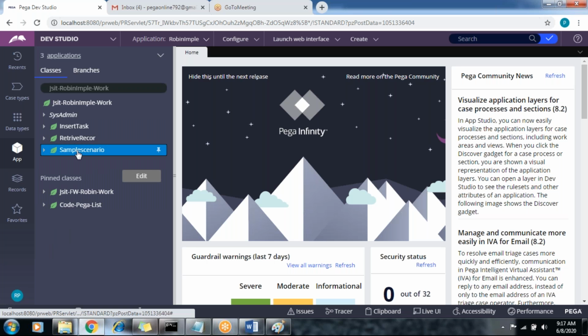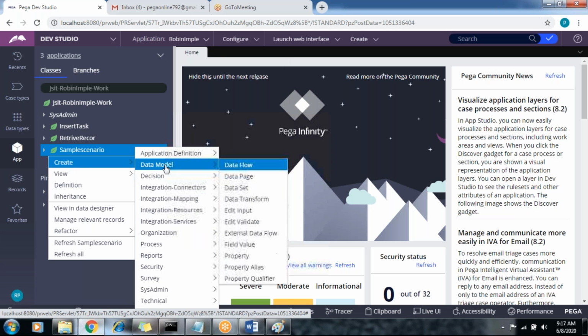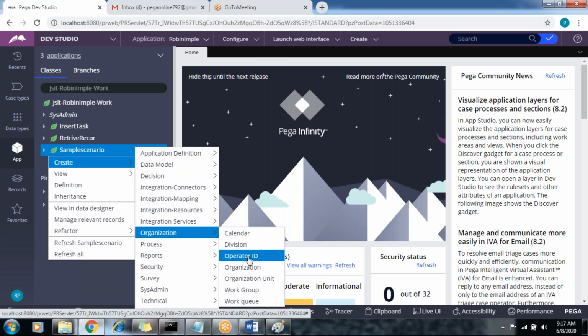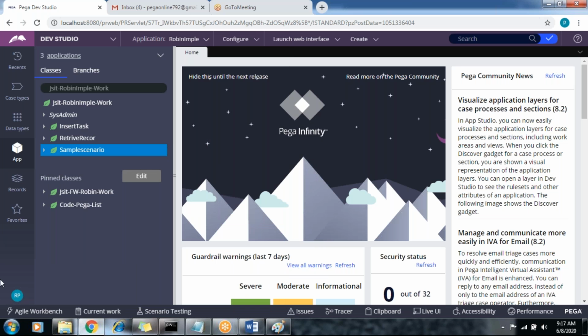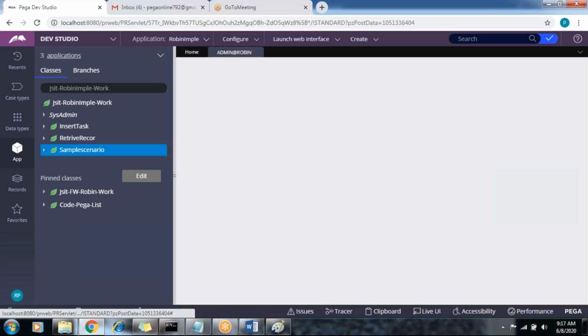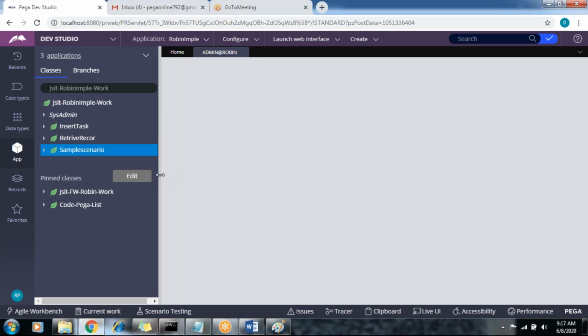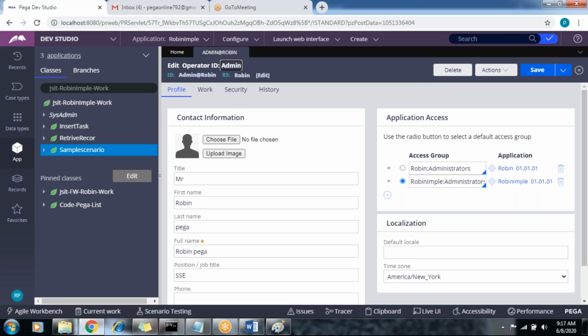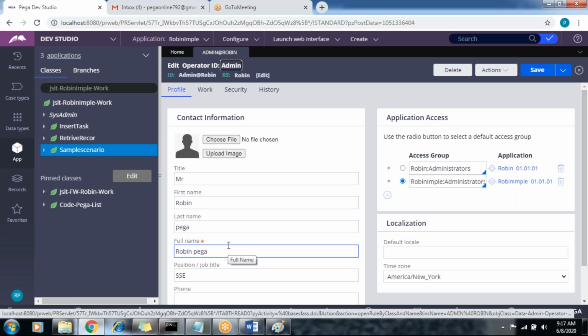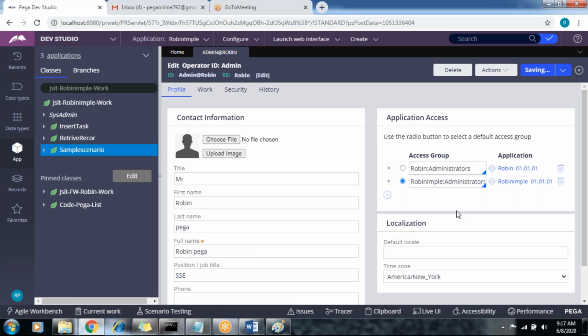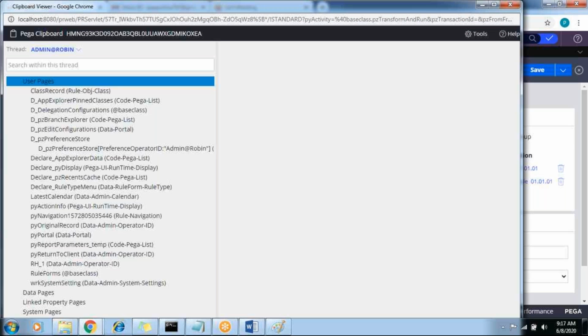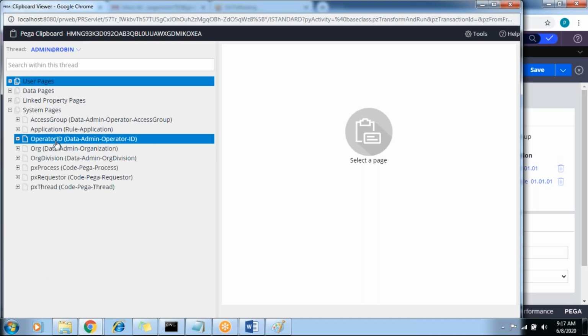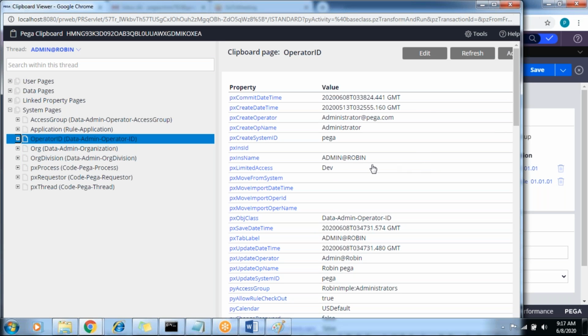Right-click, create, data model, sorry, Organization, Operator ID. This is the path, right? Suppose an operator already exists; just go to the operator here. Your data, Mr. Robin, in Pega. Where will this data be stored? If you click on save, these details are stored in the clipboard under which page? In the system pages, the operator ID page.